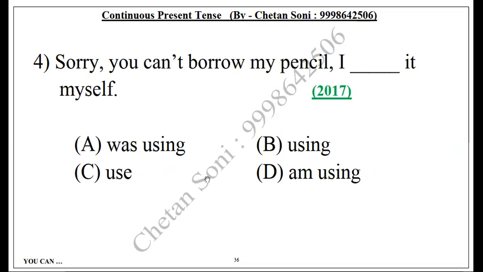Sorry, you can't borrow my pencil. I am using it myself. Otherwise, I would definitely give you, but right now I am using it. You are not my enemy, but again, I am using it, so I cannot give you. Clear? Yeah.